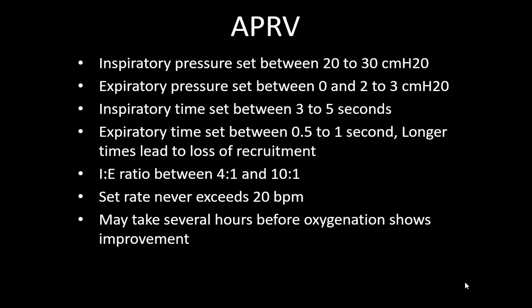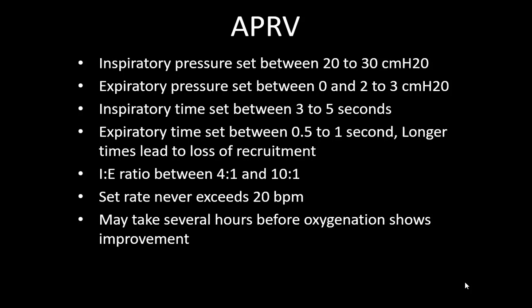Inspiratory pressure is set between 20 to 30 centimeters of water. How do you set it? Look at your patient when you are planning to go on APRV. What is the plateau pressure of the patient? If plateau pressure is 25, I'll set a P high at 25, similar. Expiratory pressure is set between 0 to 2 or 3 centimeters. We don't give PEEP here because we avoid de-recruitment by creating an iatrogenic auto PEEP.